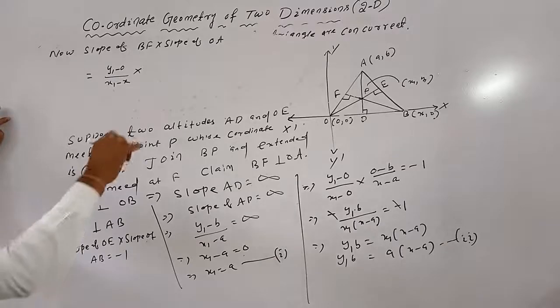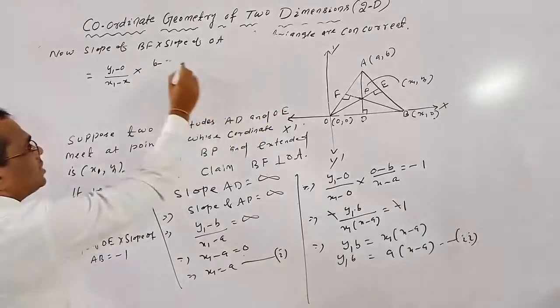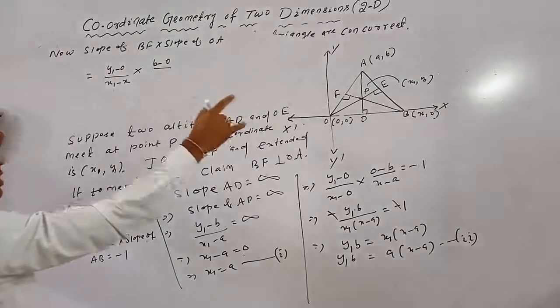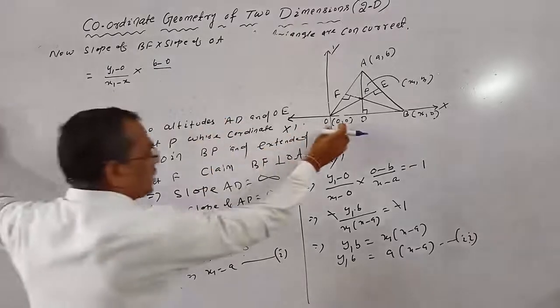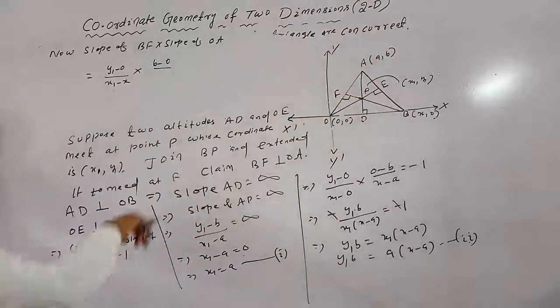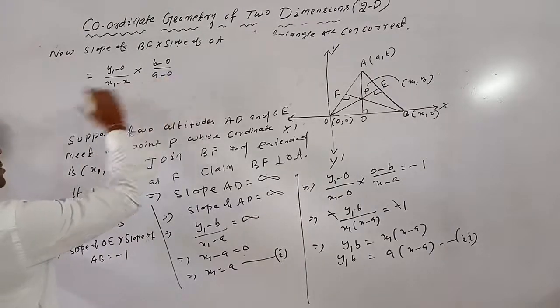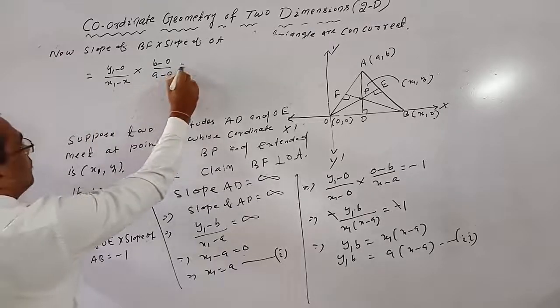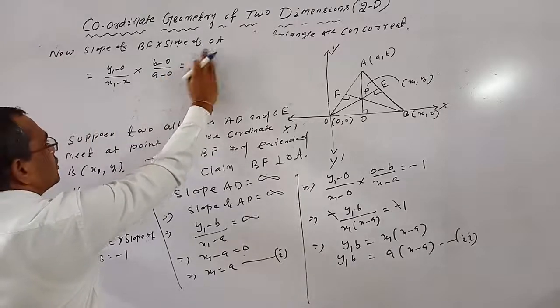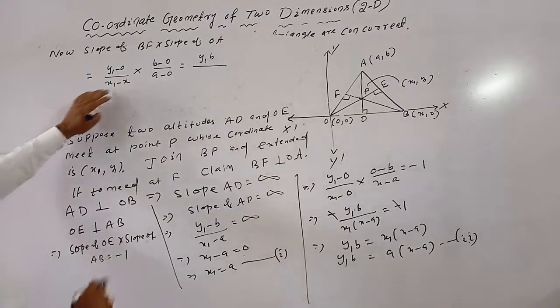So slope of OA means what? B minus 0, so y2 minus y1 by x2 minus x1. You can take this point x1 y1 or x2 y2, but the difference should be taken in the same order. So y2 minus y1, B minus 0 by A minus 0, which is equal to y1 into B by x1 minus x into A, but